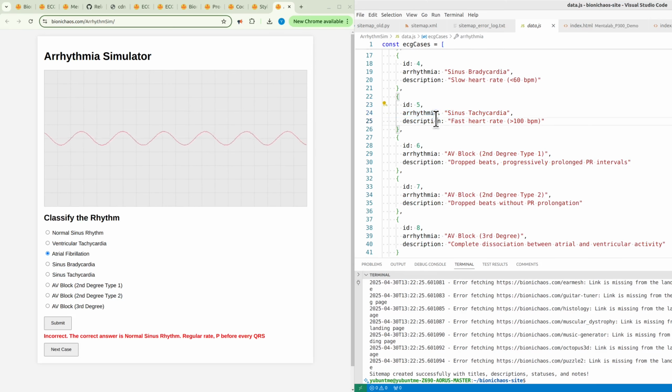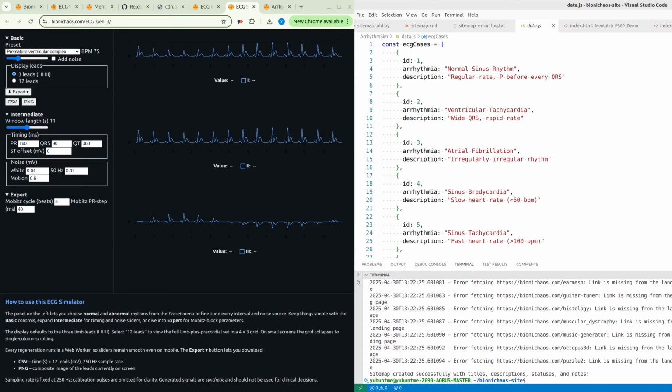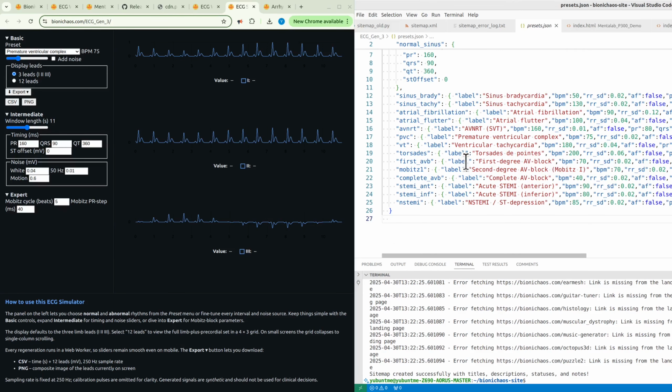It's kind of nice. Ideally we should combine it with the ECG generator. This is the third version of it. And this has these presets, which is actually more useful, isn't it? It's more practical. Could use a description there as well.